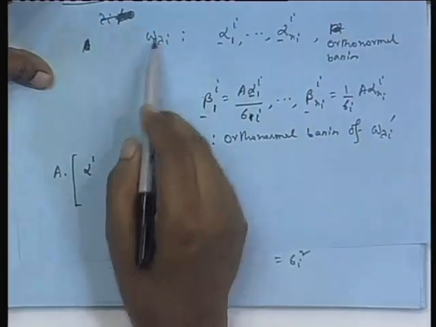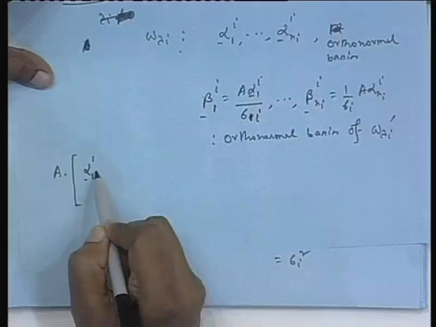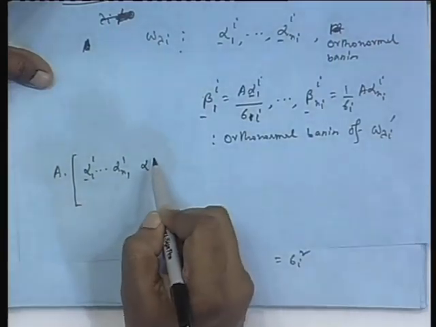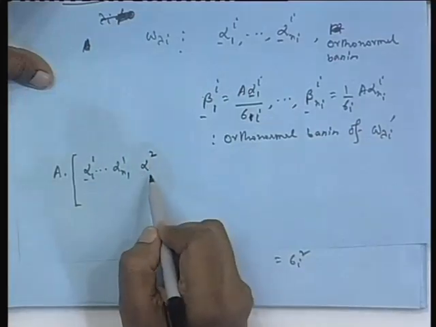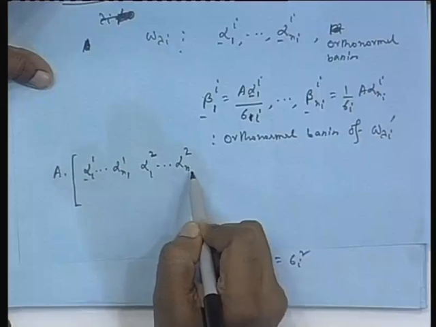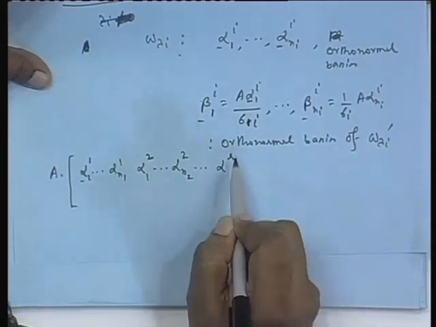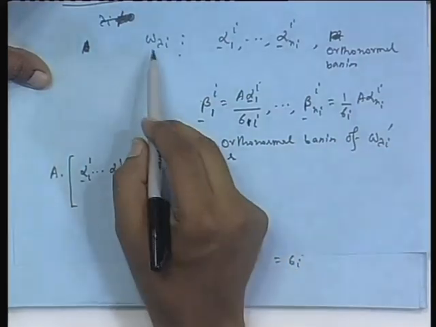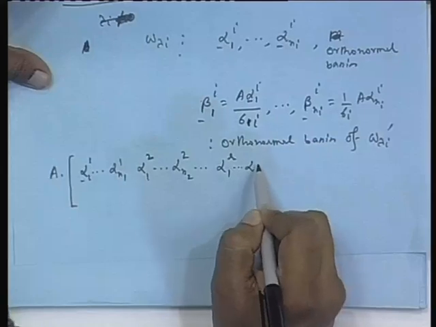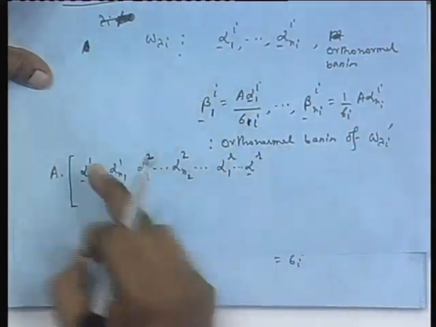So, first consider W lambda 1, with corresponding orthogonal basis vectors alpha 1 1 to alpha 1 n 1, then alpha 2 1 to alpha 2 n 2, and so on up to the rth eigenvalue, W lambda r, alpha r 1 to alpha r n r. Thus, I am just putting the orthogonal basis vectors side by side.